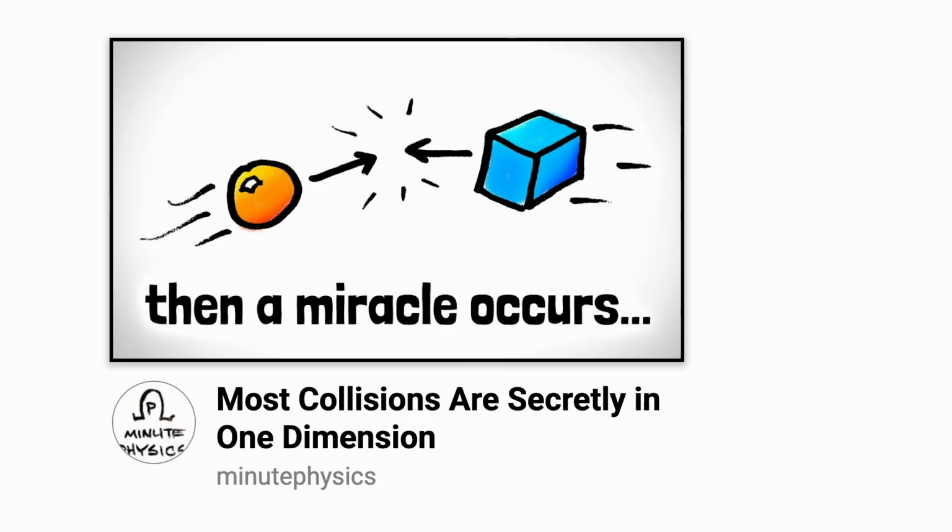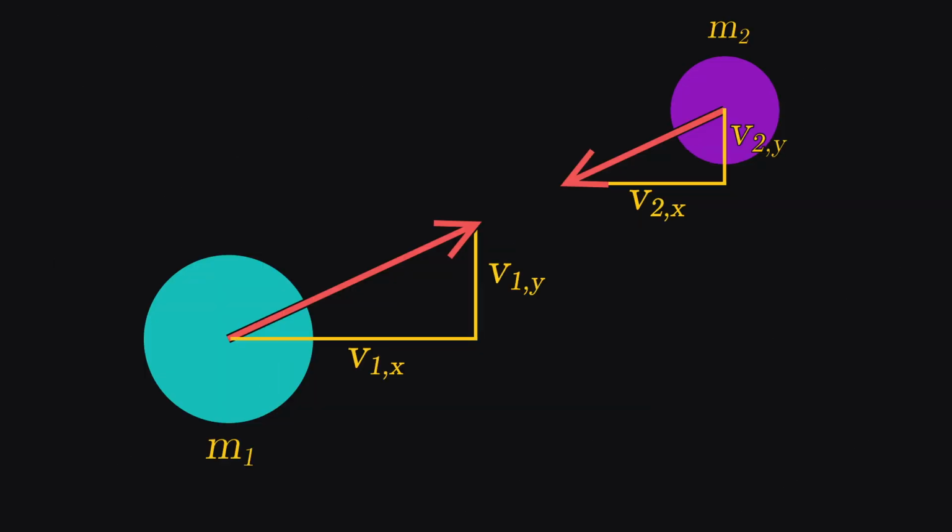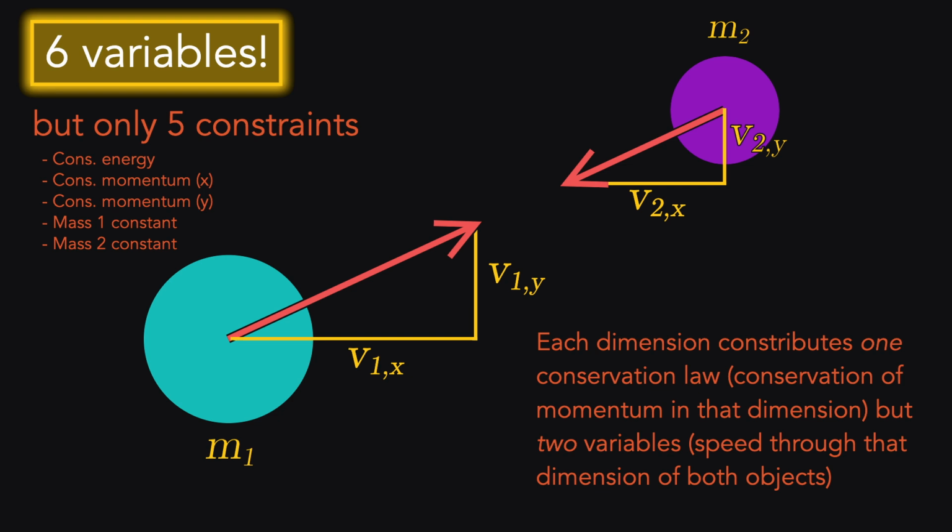Anyway, it turns out that most collisions in higher dimensions are secretly just a series of one-dimensional collisions, making their behavior easy to simulate. This isn't true for all collisions, though. In general, momentum is conserved independently in each dimension, which adds more variables. So, conservation of energy and momentum alone don't narrow down the outcomes enough to force a nice solution.